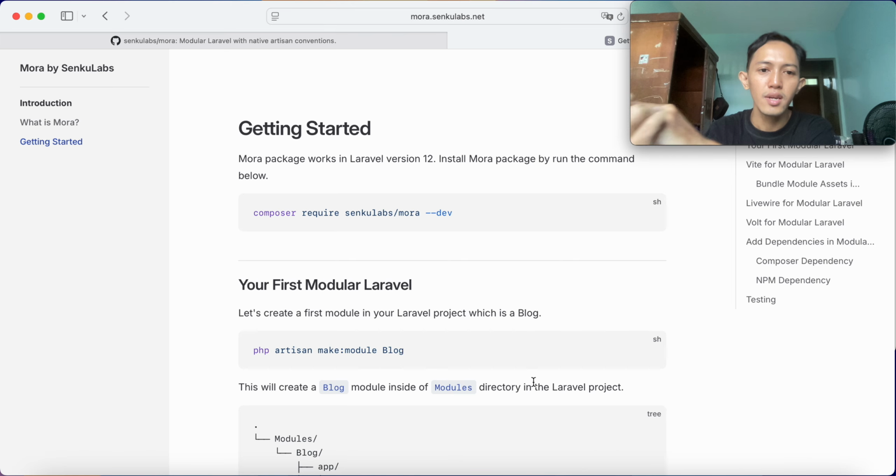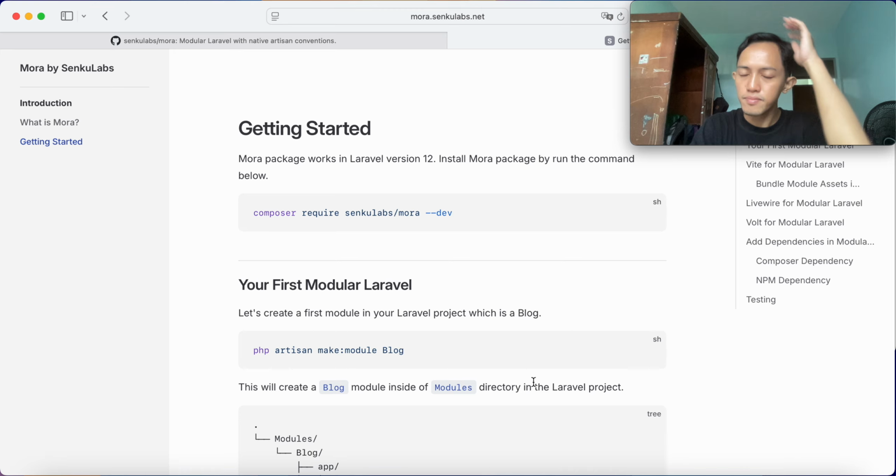The first thing: Mora works in Laravel version 12. I haven't planned to support versions below 12. I don't know, maybe in the future I will drop the version to 11 or maybe 10. Who knows. But I think let's start with version 12.